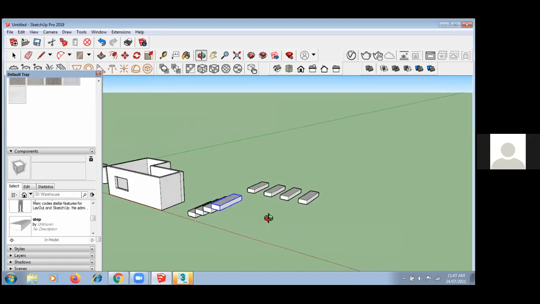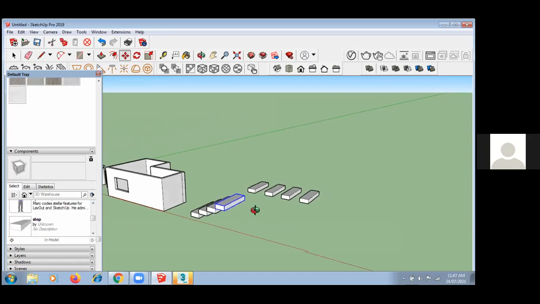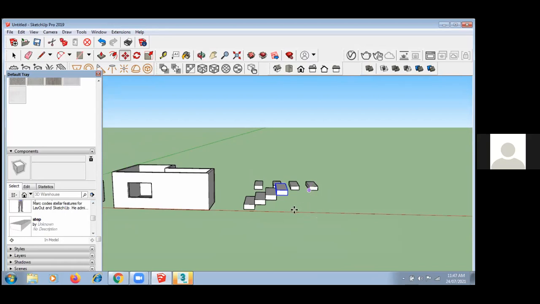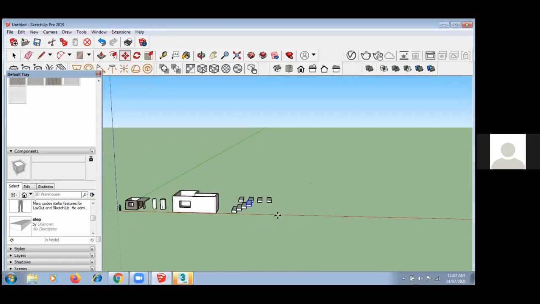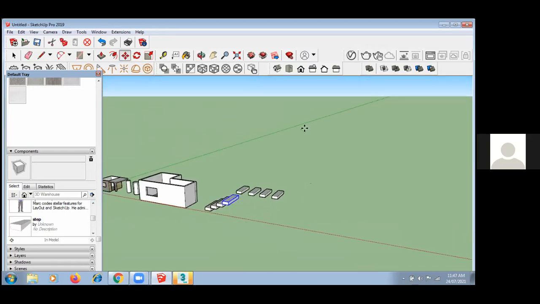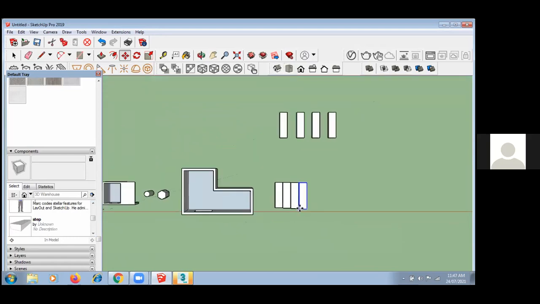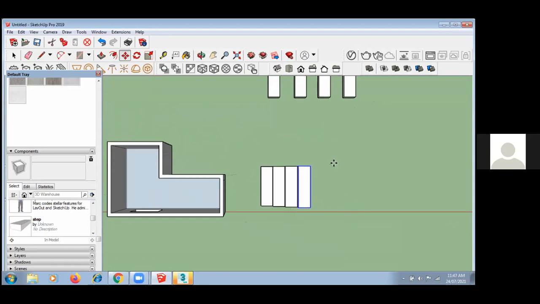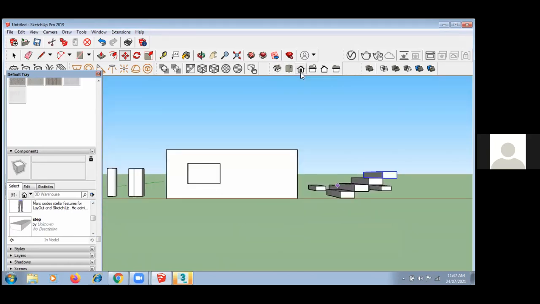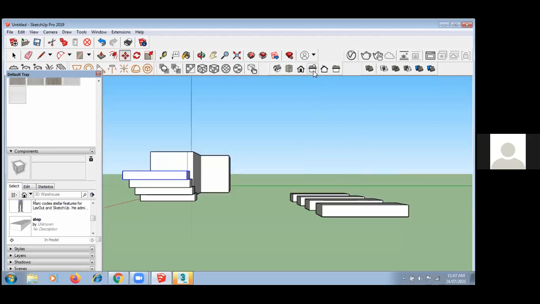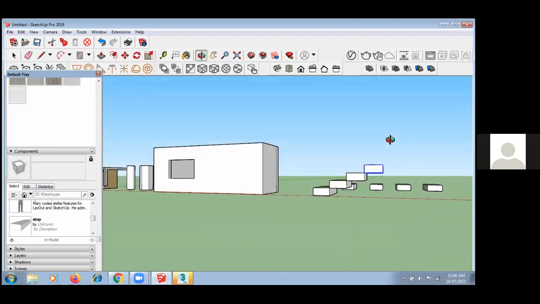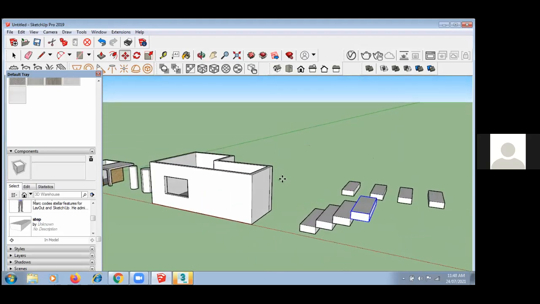Either you can make a component and use it from here, or use control and copy. Any questions and queries on this? No, sir. Okay, now again you can see your top view. Whenever you see your steps, it looks like this. Again, if you want to see your front view or left view or right view, you can see, right? By this way, you can easily visualize things properly.